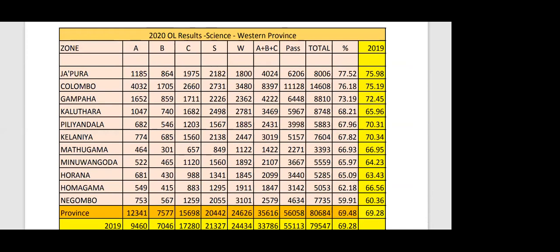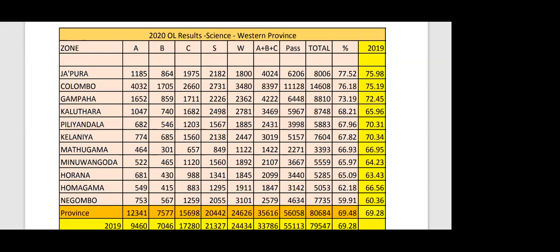Not only last year, for the last few years, every year the Western Province is island first, highest pass rate. So in 2020, 77% passed the science subject, and in 2019 it was 75%. Colombo is second, and the other educational zones are later. In our island rank, I think it is 6 or 7. Now this is the Western Province science results 2020, all over.